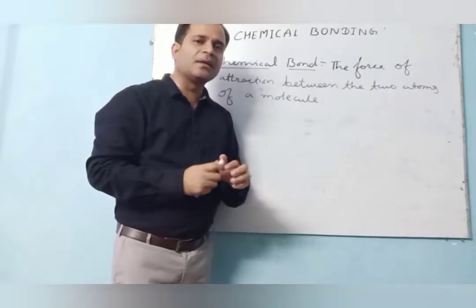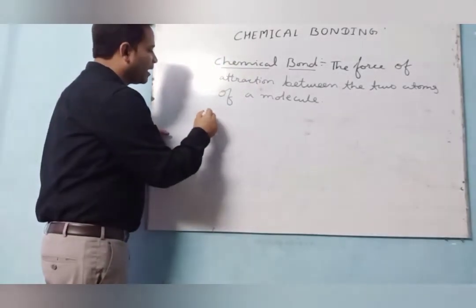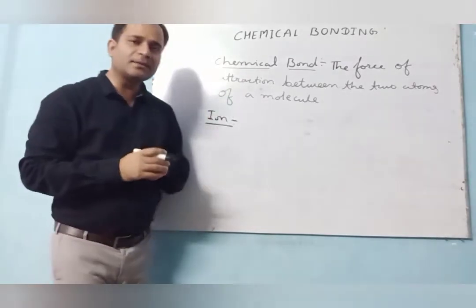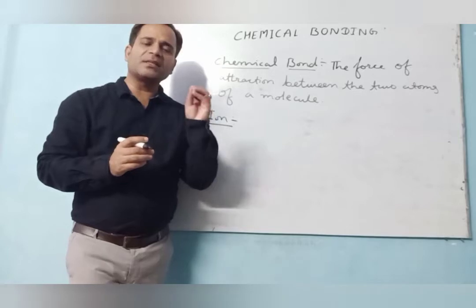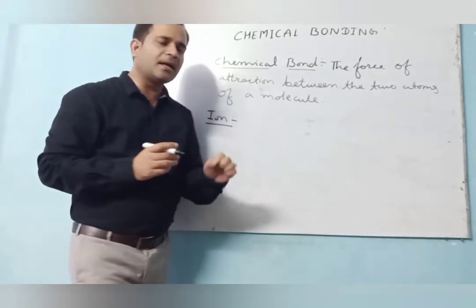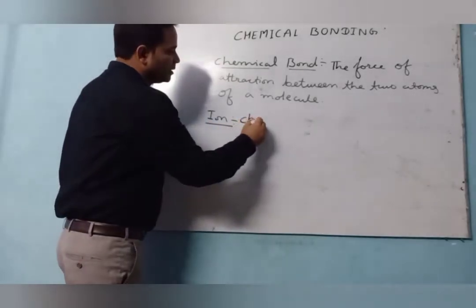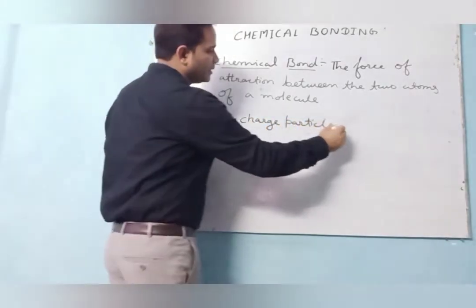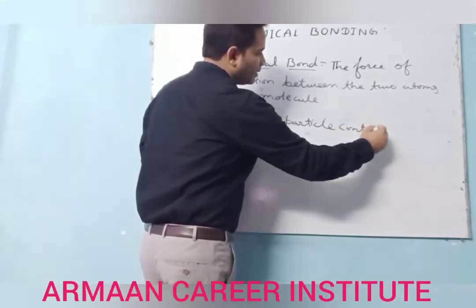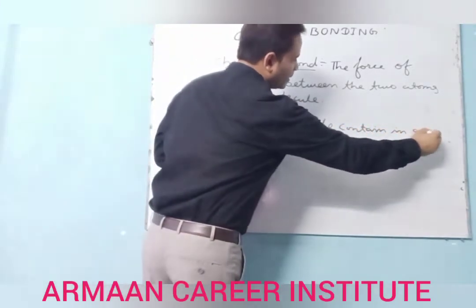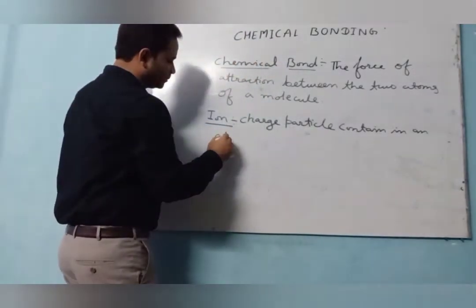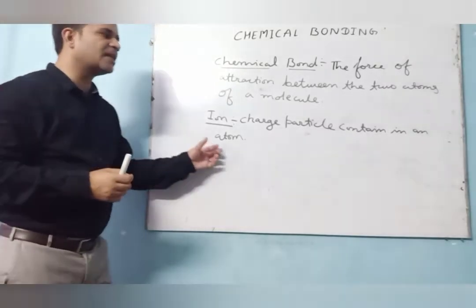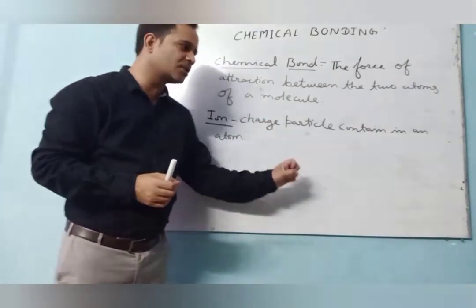Before we go to that topic, first of all we should understand the term ion. So what is ion? Ion is nothing, just it is a charged particle contained in an atom. Whatever the charged particle contained in an atom is termed as what?